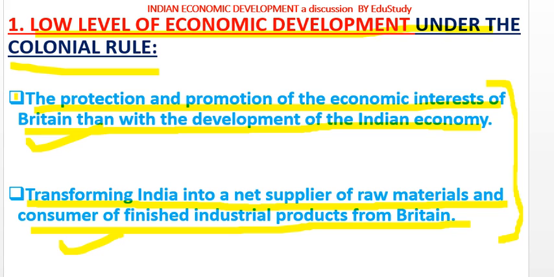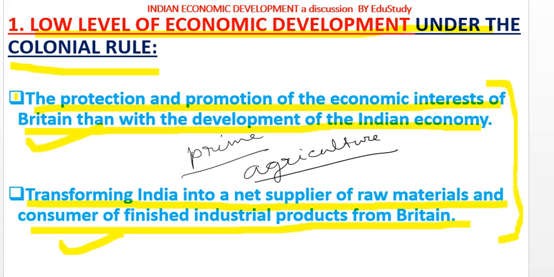Before the British rule started in India, the livelihood of the Indian people was agriculture. You have to remember, the prime livelihood was agriculture. But that was the prime one, not the only one. That means it was not the only livelihood of the Indian people. It was the prime one but not the only one.